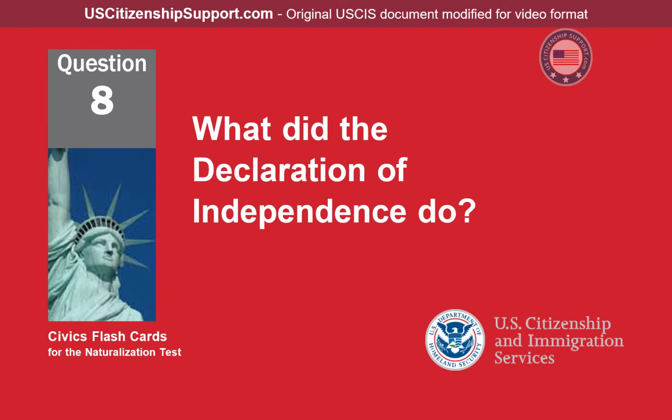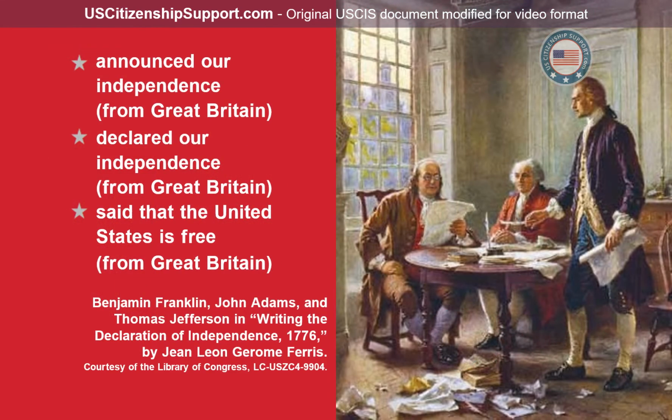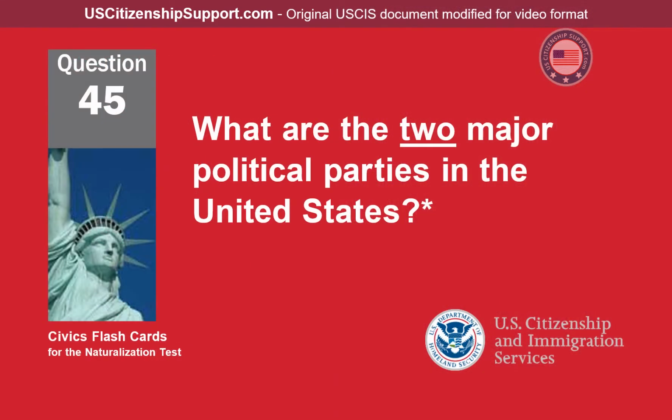What did the Declaration of Independence do? Announced our independence from Great Britain, declared our independence from Great Britain, said the United States is free from Great Britain. What are the two major political parties in the United States?